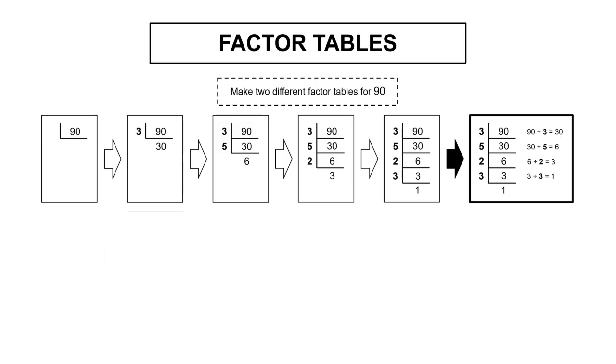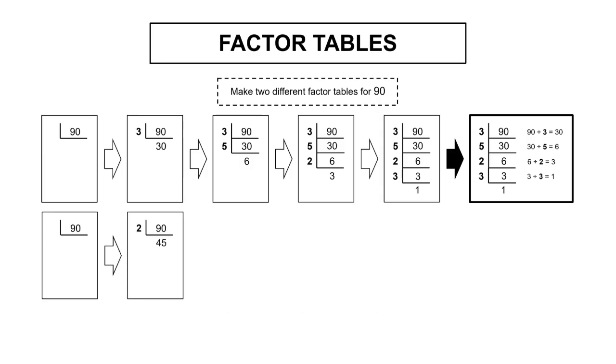Now let's make a second factor table for 90. So once again, we'll take the number, make an L around it. Now we've got to think of a prime number that goes into 90. We can use 2. 2 goes into 90 45 times. Now we need a prime number that goes into 45. We can use 5. 5 goes into 45 9 times.